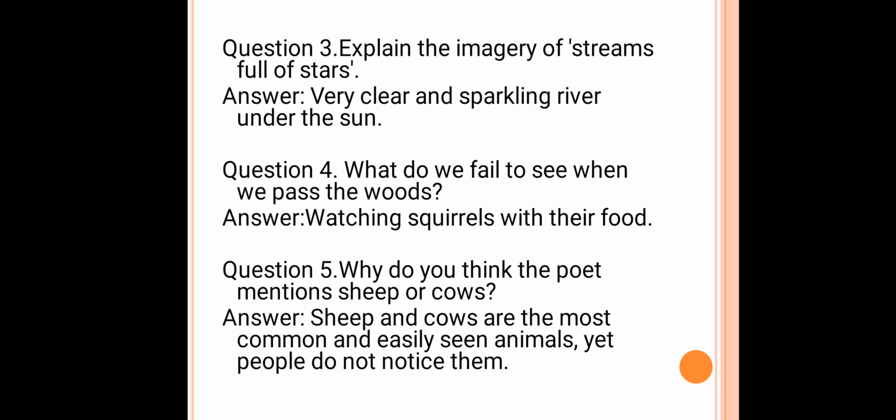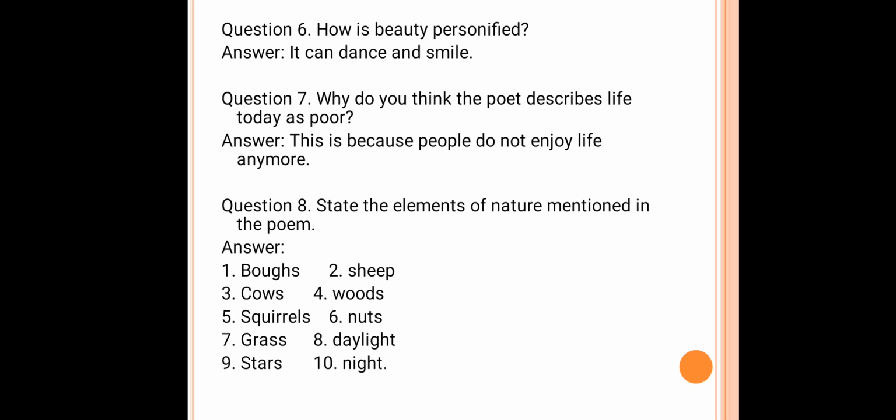Okay, now next, sixth one. How is beauty personified? Here, beauty means it can dance and smile. Okay, seventh one. Why do you think the poet describes life today as poor? This is because people do not enjoy life anymore.